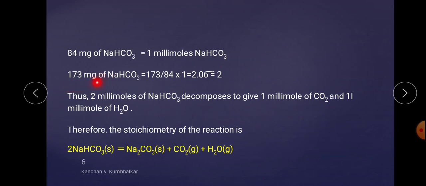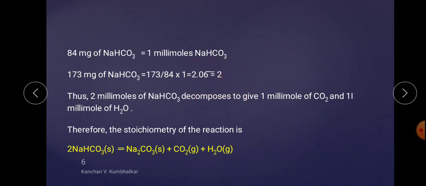Then 173 milligram of NaHCO3 means how many moles? So cross multiplication, that is 173 into 1 divided by 84, that is equal to 2.06, which can be considered approximately equal to 2.